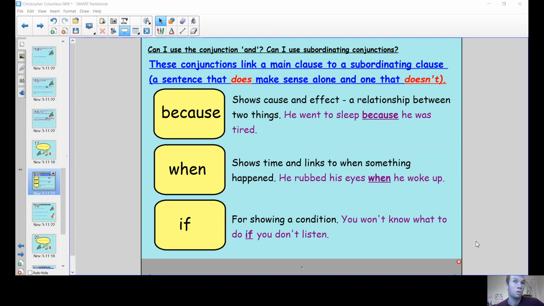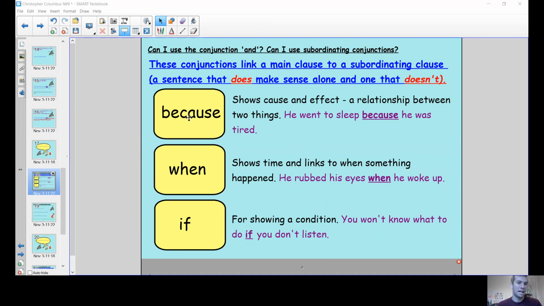You will be able to go to the park if you put your welly boots on. So it shows a condition. You won't know what to do if you don't listen. You will know what to do if you do listen.